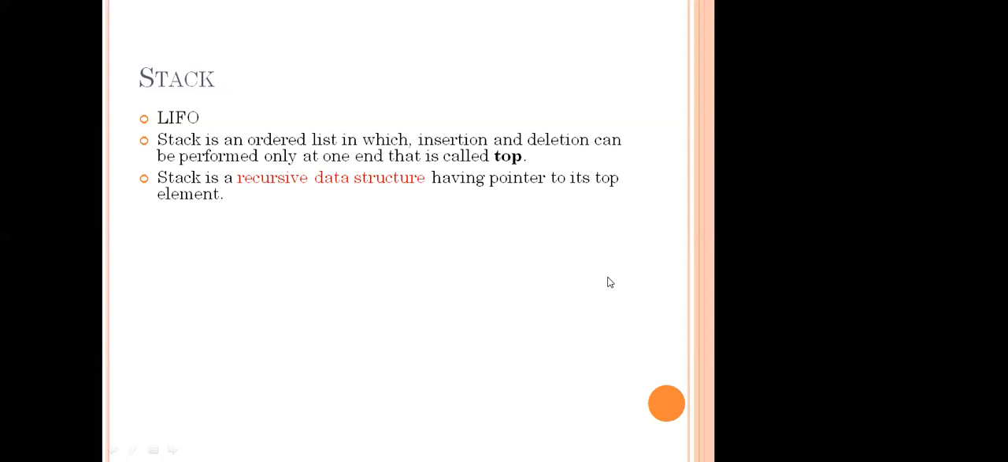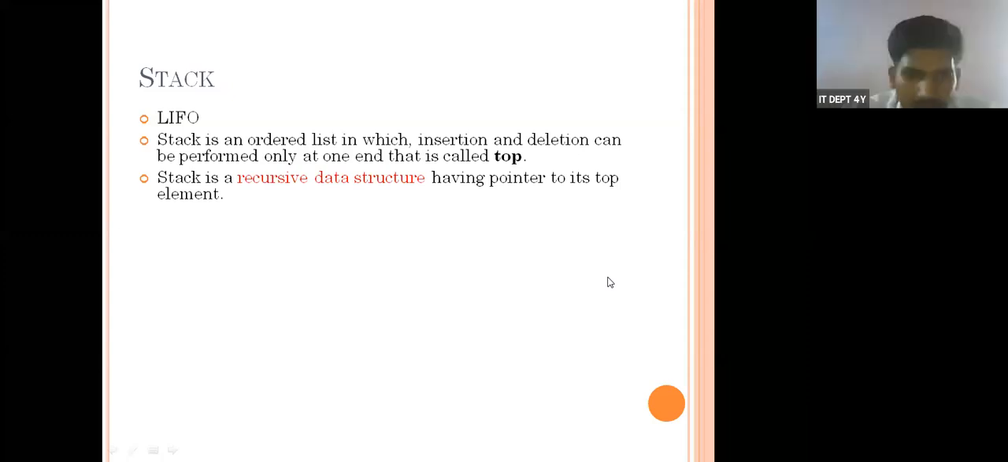A function that calls itself is known as a recursive function. Same here, whenever we call the top each and every time, whether insertion or deletion is performed, only one function is repeatedly used. Here we can frame top as a function, and that function is called each and every time. That's why the stack is called a recursive data structure, having a pointer to its top element. That pointer we will discuss later when the linked list comes. Here also the linked list will come, and at that time we will see that.